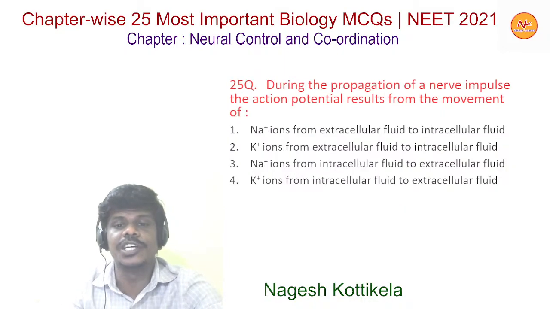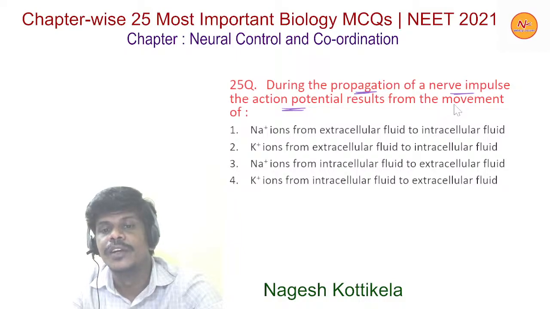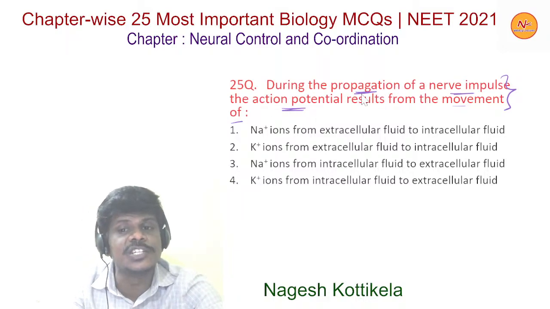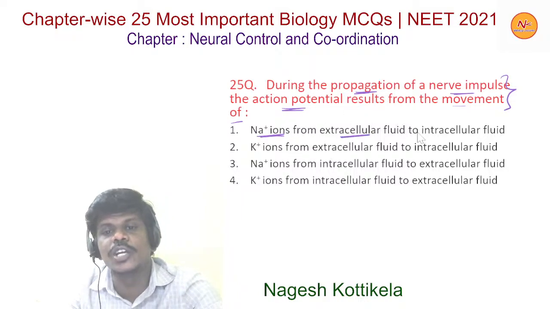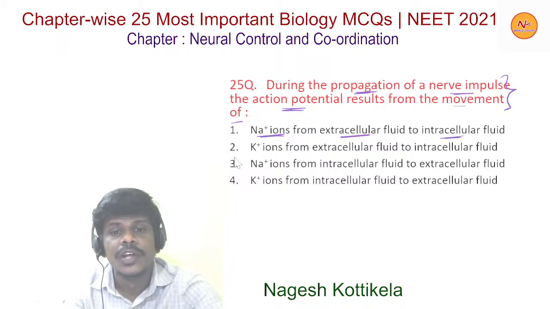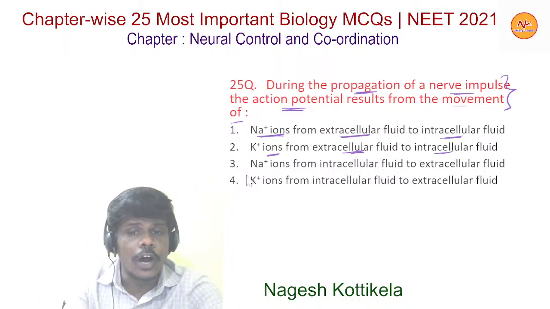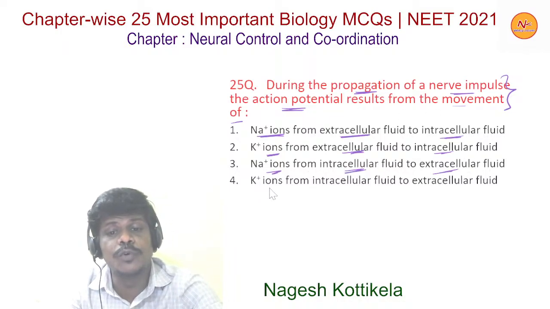Now the next question and the last question of this session. During the propagation of a nerve impulse, the action potential results from the movement of, I repeat this question once again: option 1, sodium ions from extracellular fluid to intracellular fluid; option 2, potassium ions from extracellular fluid to intracellular fluid; option 3, sodium ions from intracellular fluid to extracellular fluid; option 4, potassium ions from intracellular fluid to extracellular fluid.